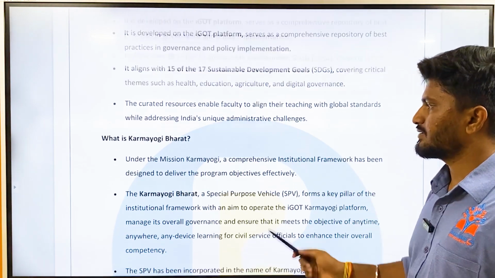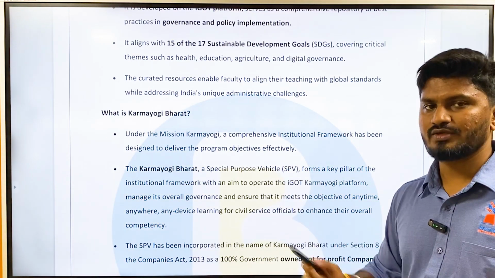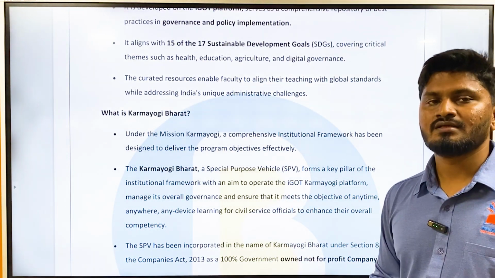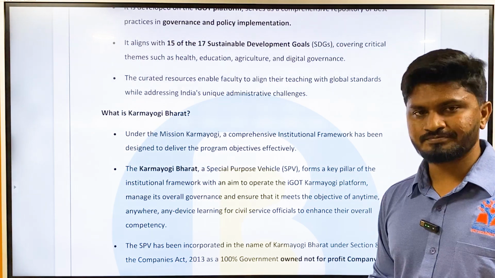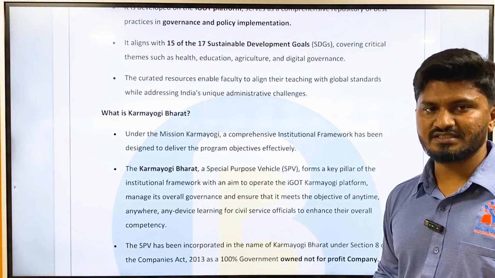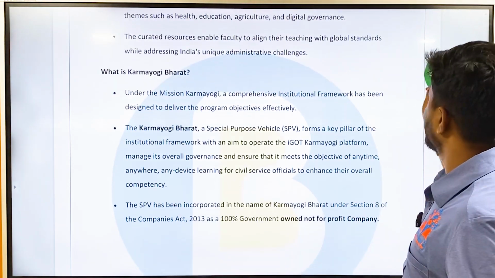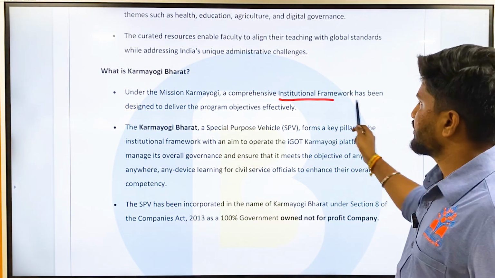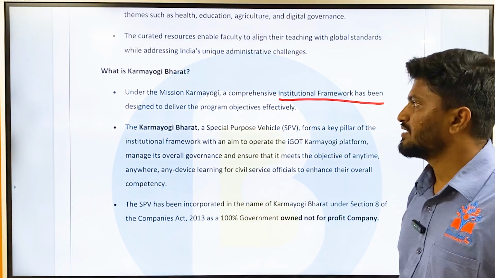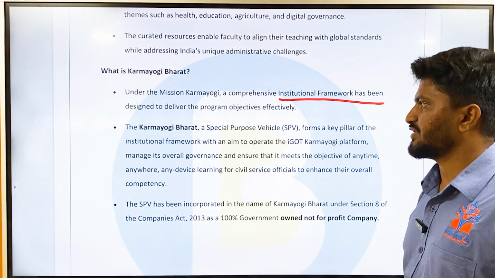What is Karma Yogi Bharat? This is very important from a mains perspective also. You can expect questions in the governance part in GS2 and GS4 also. So what is Karma Yogi Bharat? Under Mission Karma Yogi, a comprehensive institutional framework has been designed to deliver the program objectives effectively.